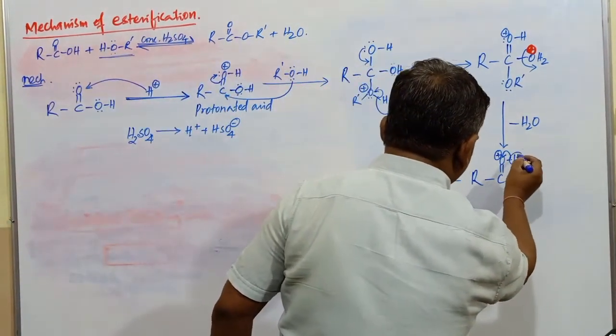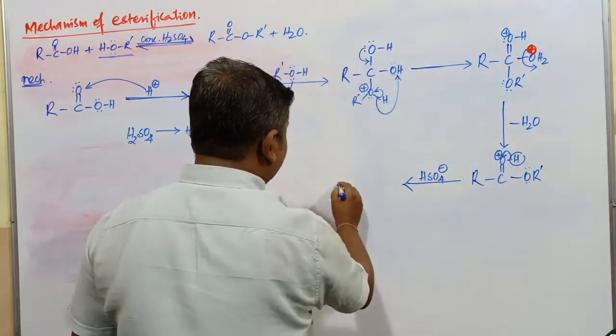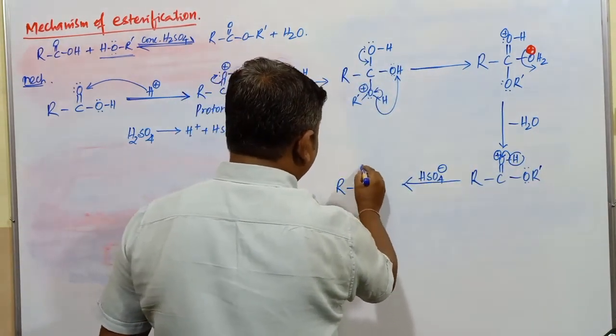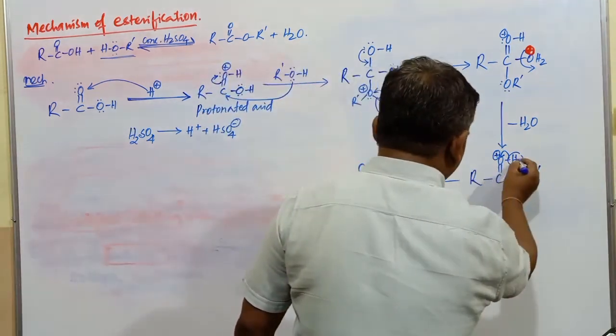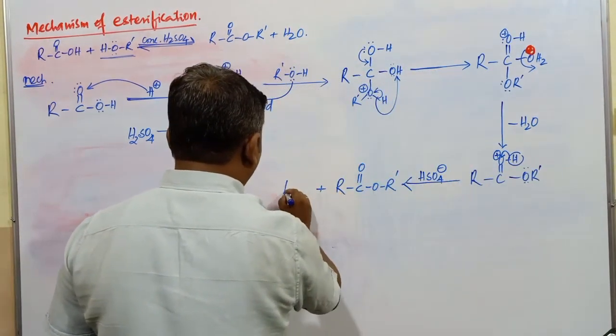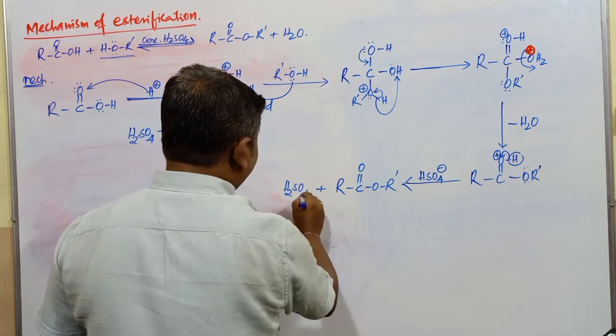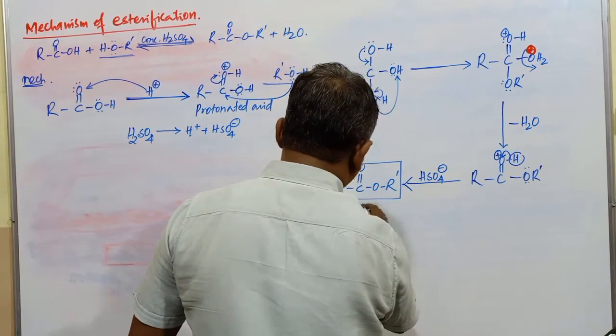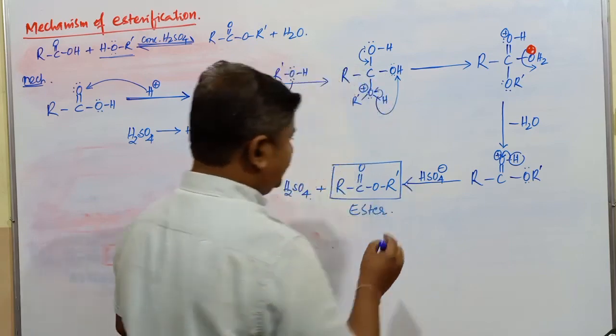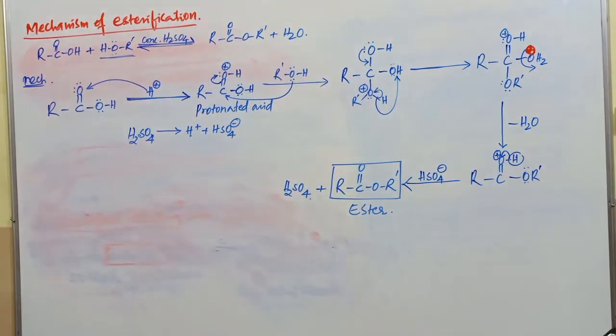This particular H plus will be taken by HSO4 minus. So as a result, it is COOR'. This H plus combines with HSO4 minus, producing H2SO4. And what is the name of this compound? It is the formation of ester. Totally how many steps, students? In 5 steps this reaction takes place.